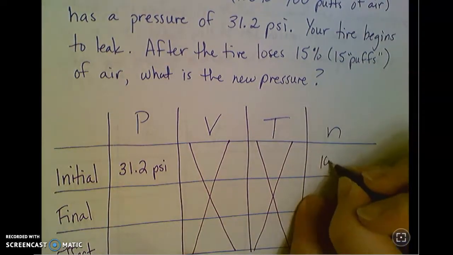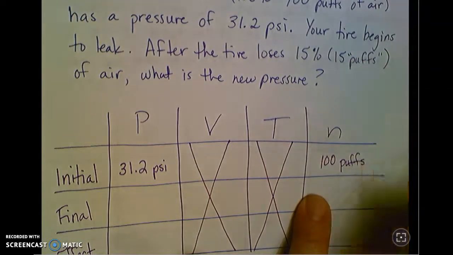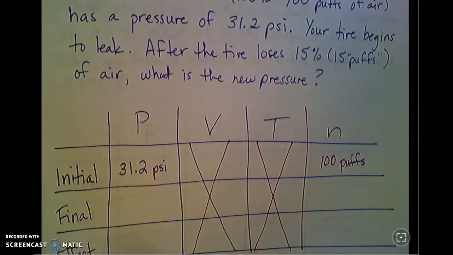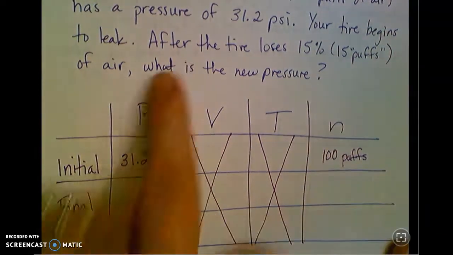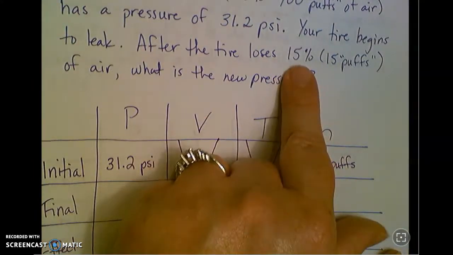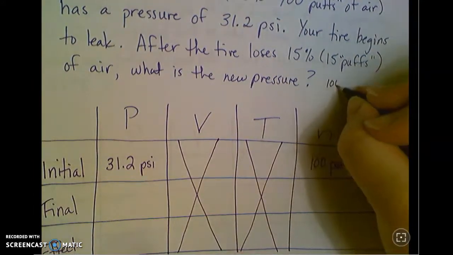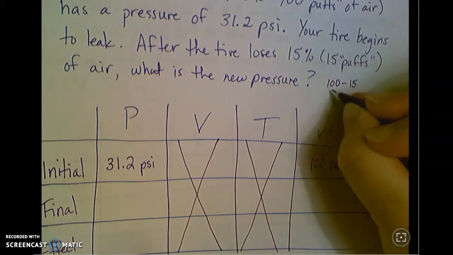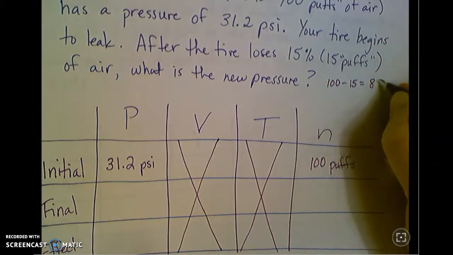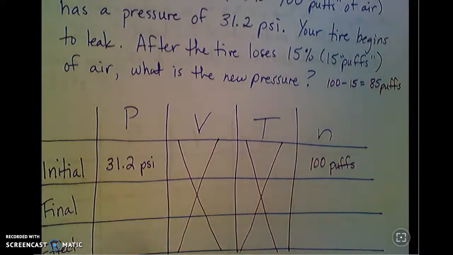And the number of particles here is 100 puffs. So I'm just going to fill in what I know. So this is the final situation. After the tire loses 15% or 15 puffs, so actually they don't give me the number I need, but if I started with 100, I lose 15, I've got 85 puffs left.